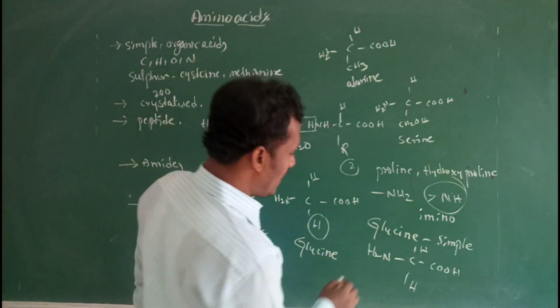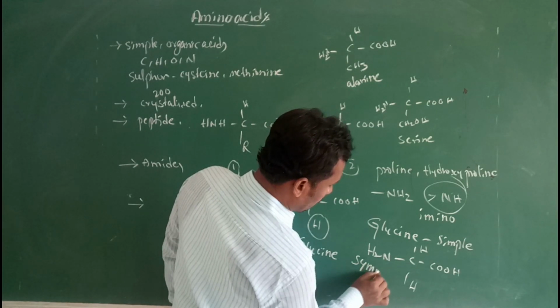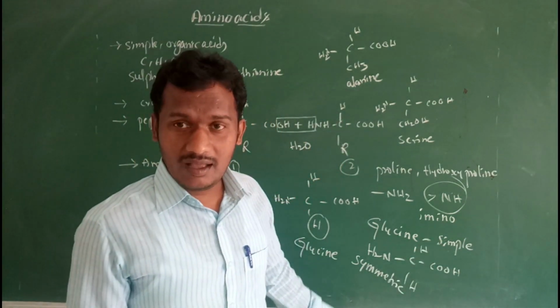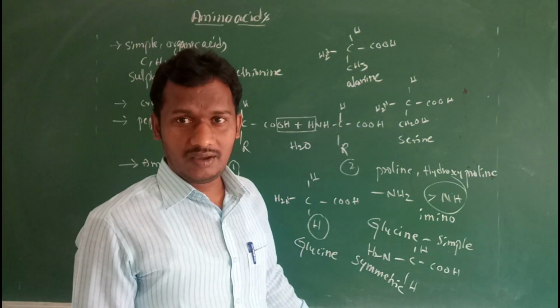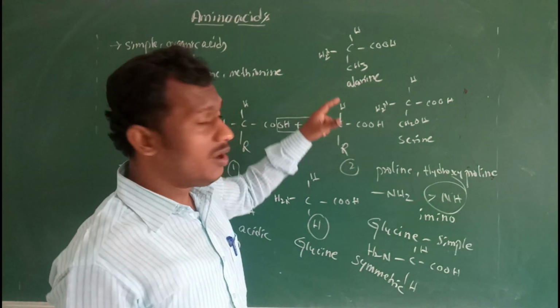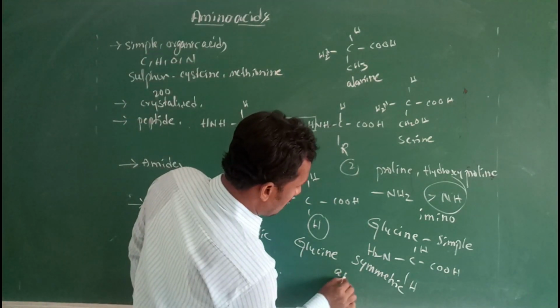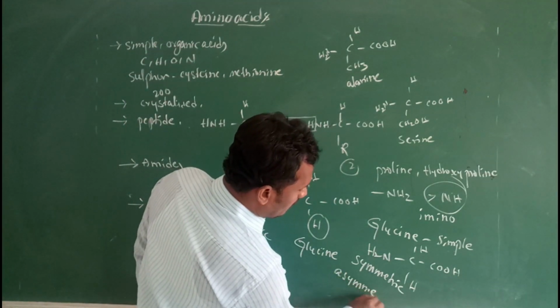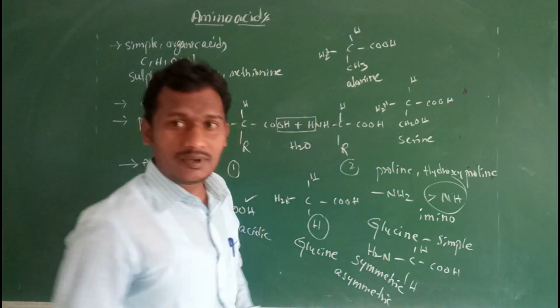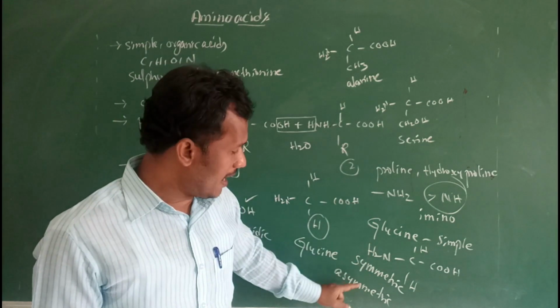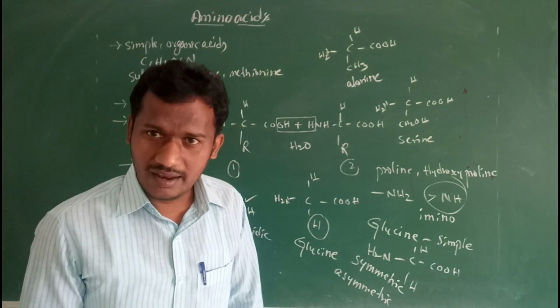That's why it is symmetric. Except for glycine, all alpha amino acids are asymmetric.